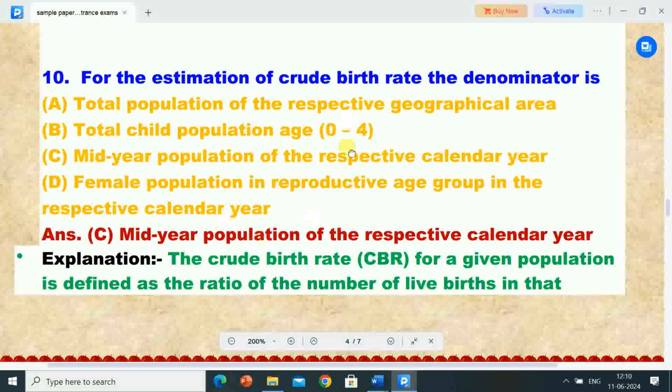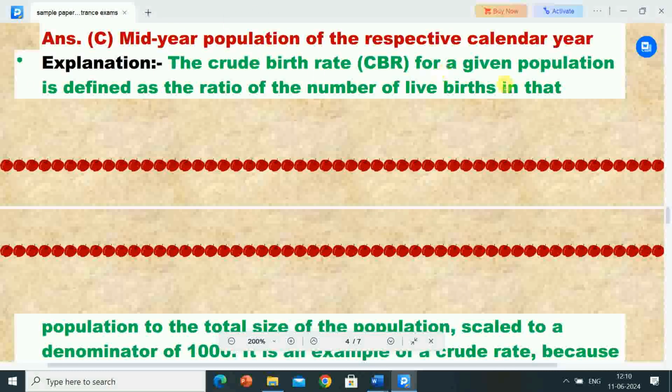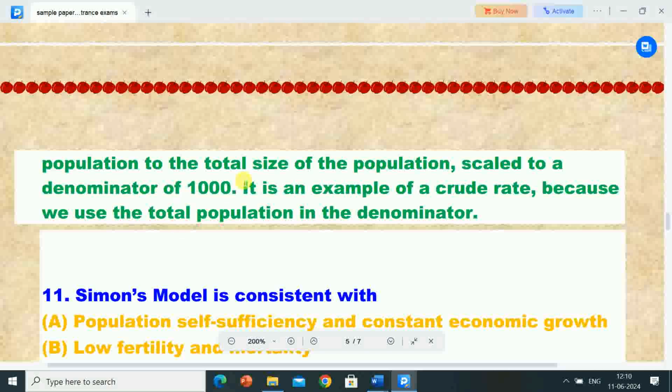So here question is, for the estimation of crude birth rate, the denominator is, correct answer is mid-year population of the respective calendar year. Its explanation is, the crude birth rate CBR for a given population is defined as the ratio of the number of live births in that population to the total size of the population scaled to a denominator of 1000. It is an example of crude rate because we use the total population in the denominator.